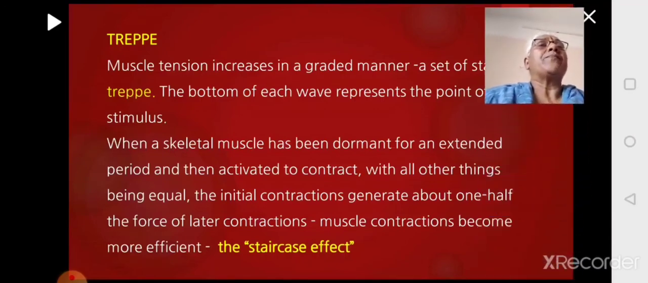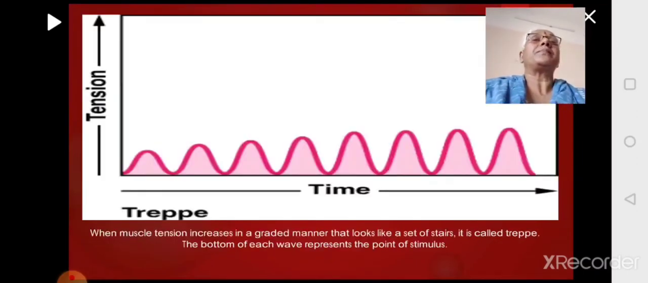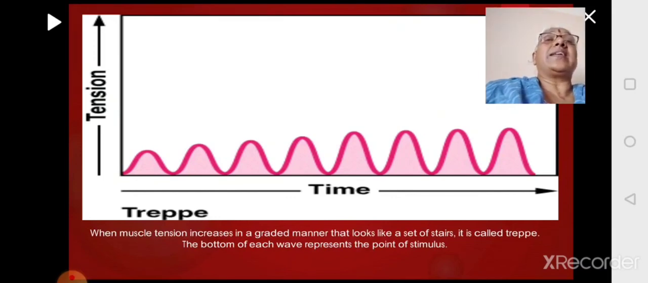Then what happens? Action potential will be same throughout. But first it will generate little force. Then it will generate little more. Then it goes on increasing. The generation of force goes on increasing gradually, and this is called as treppe or the staircase effect. In this graph you can see how the action potential frequency, or the contraction in turn, goes on increasing with time with the same tension. This is called as treppe or staircase effect.